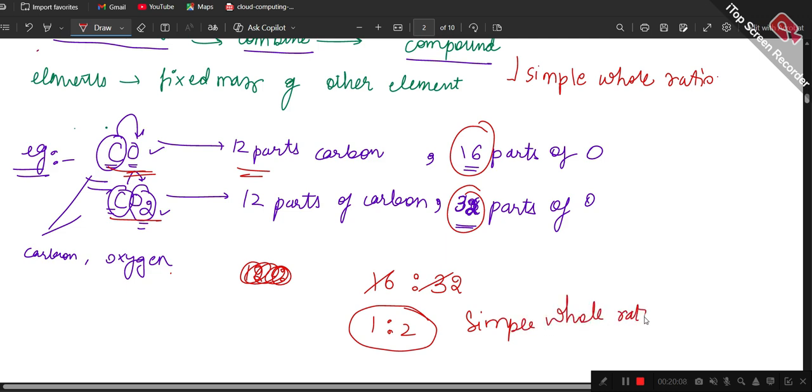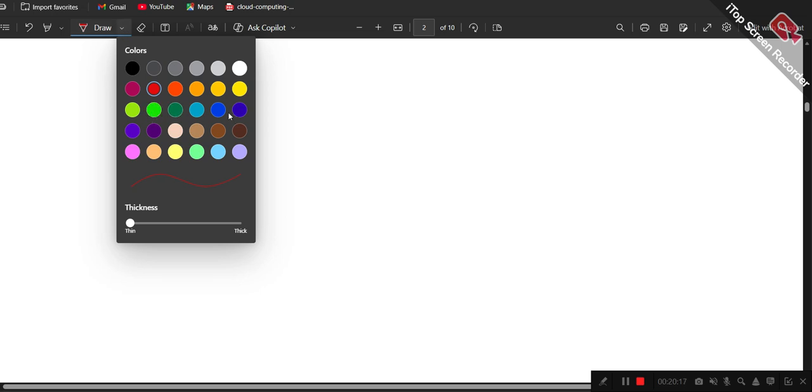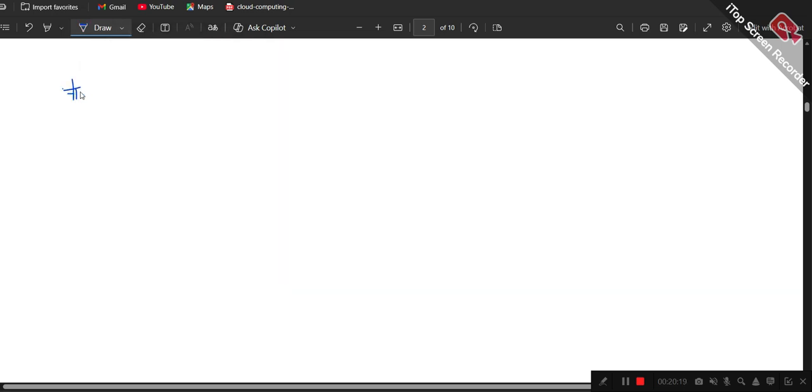Simple whole ratio. I hope that this was very clear to you. I'm going to explain it to you once more because it was a bit different. If I have two cases, we have carbon monoxide and we have carbon dioxide.